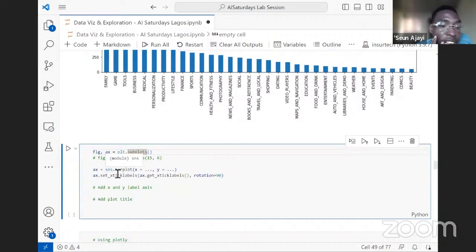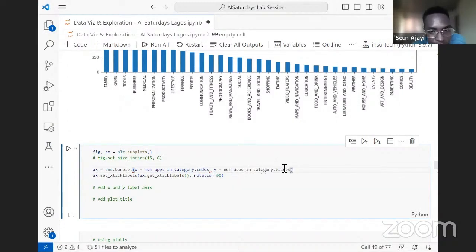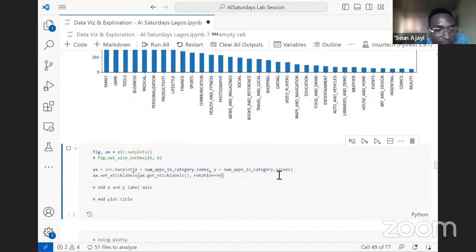Remember, we imported Seaborn as sns. So here we are using Seaborn. I'll be passing the same X and Y axis data: the number's .index and the values. So let's plot this.